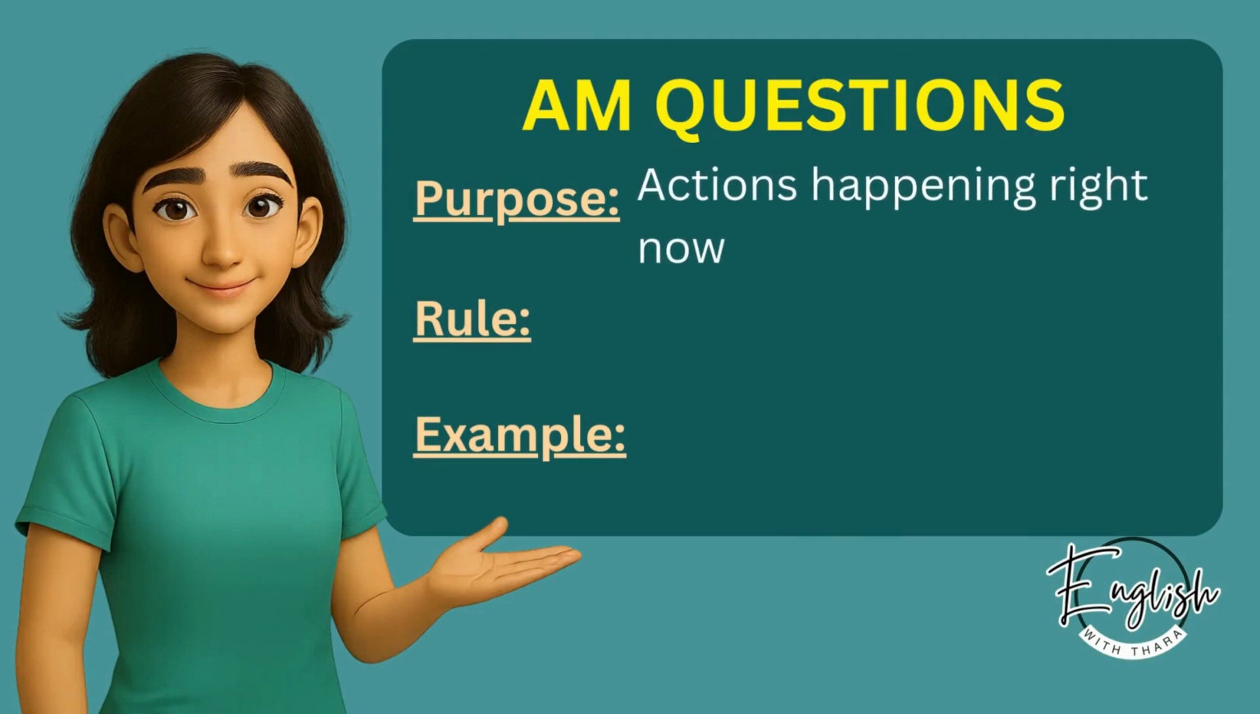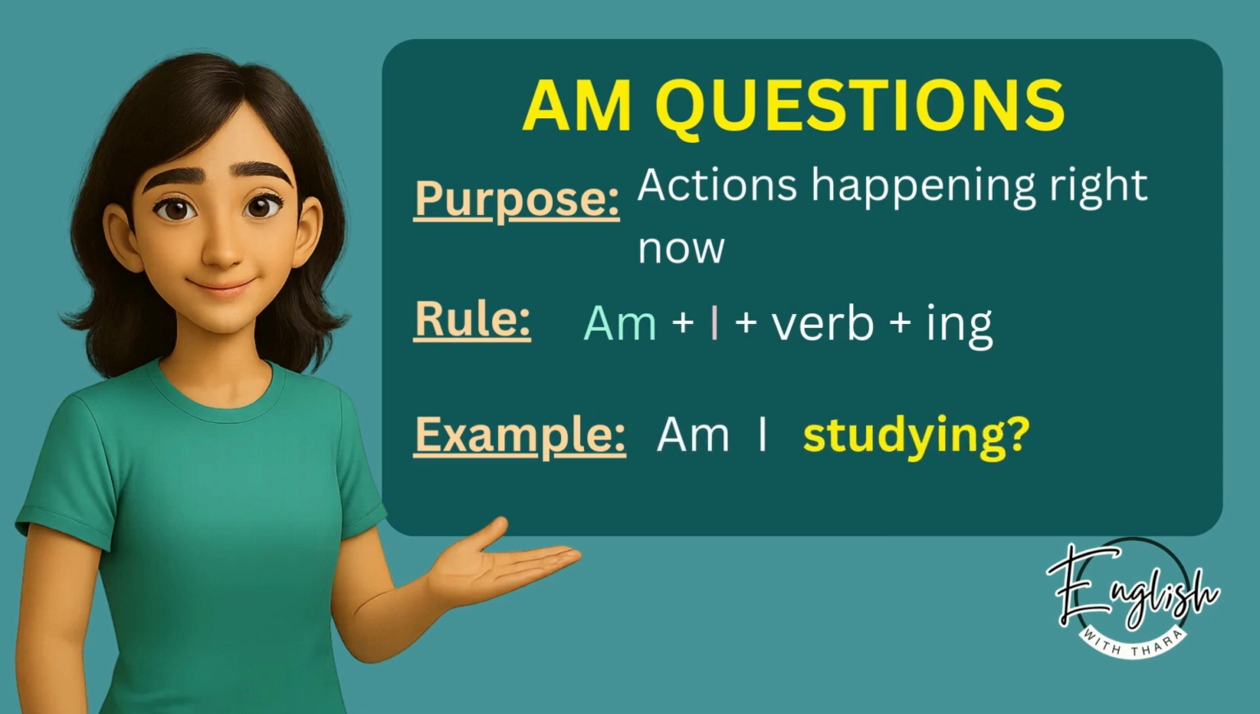Now, let's see the rules to ask am questions. First, we use am questions for actions happening now. The rule is am plus I plus the verb with ing. For example, am I studying? Am I sleeping? Am I working?